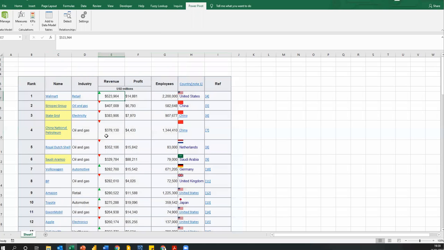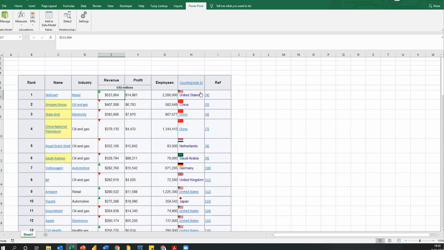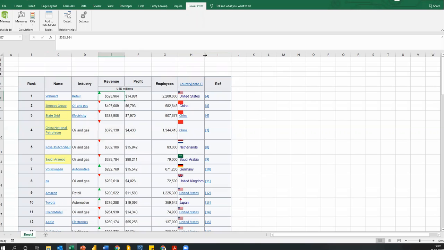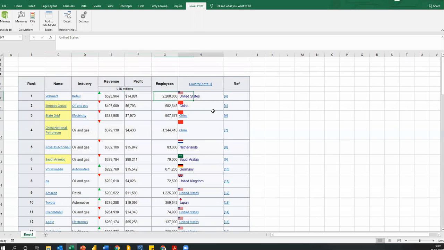So let's assume I am successful in cleaning this data and using it for whatever analysis I want to perform. When that data changes tomorrow, what happens? Let's say tomorrow State Grid overtakes Walmart, or Royal Dutch Shell overtakes China National Petroleum, all right? It means I have to go and copy that data from wherever it is to start that whole report and analysis again.